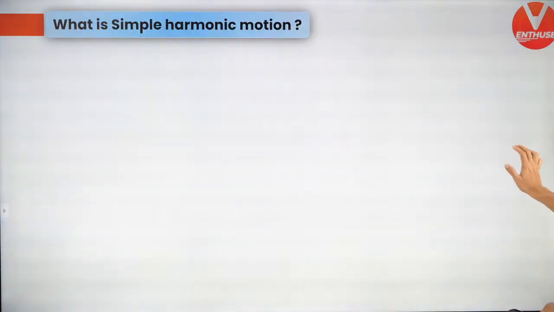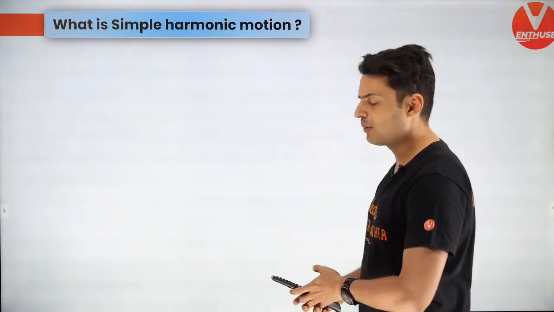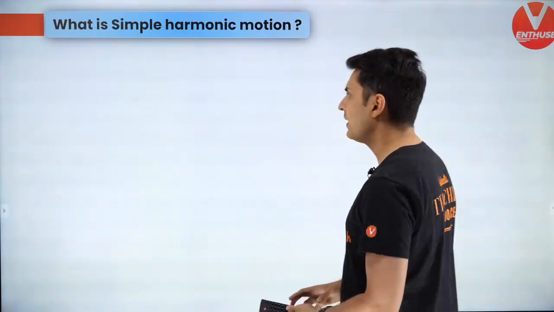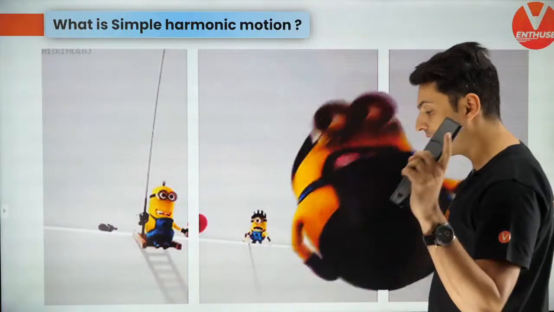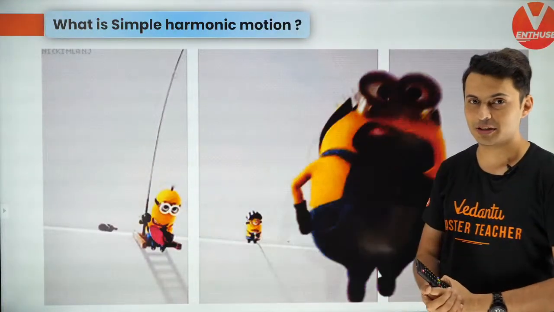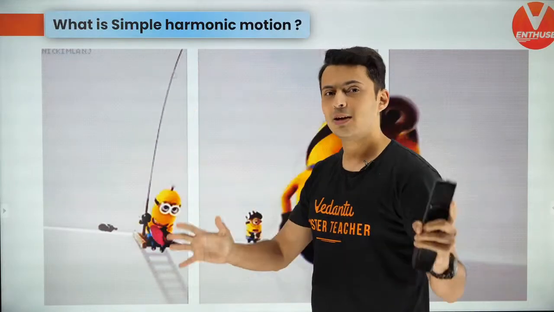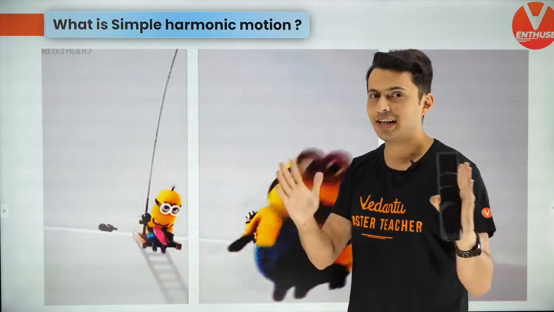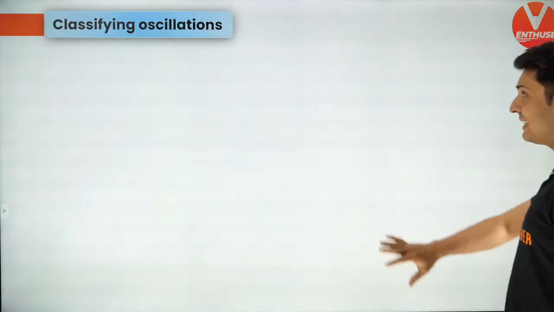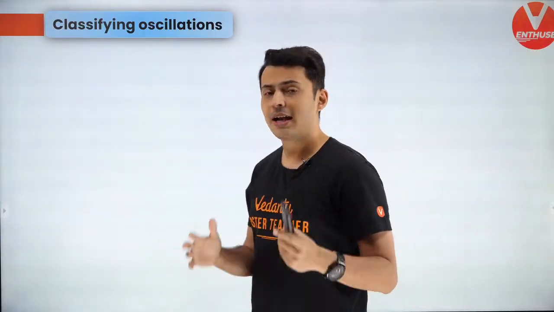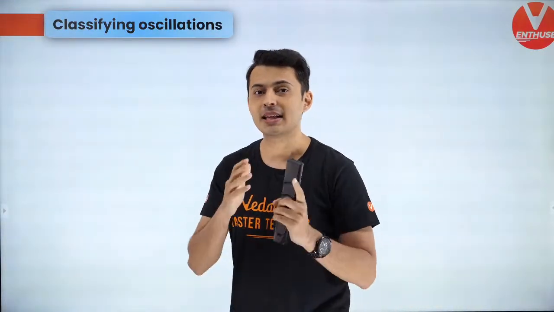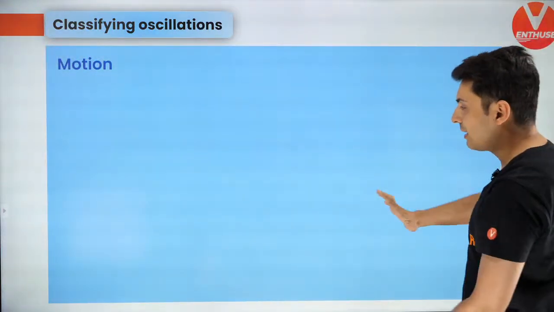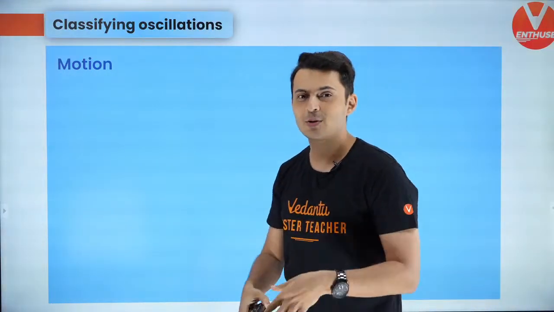All right, now what exactly is simple harmonic motion? You will be like, okay, I thought simple harmonic was periodic and oscillatory. Yes, you're right, but there is a very specific thing that happens in simple harmonic motion. Now, to give you an idea of what exactly simple harmonic motion is, I have made a very beautiful diagram which nobody else gives you generally. So guys, I'll classify different kinds of motion and you will see what exactly SHM is, and that's what is there in our syllabus.